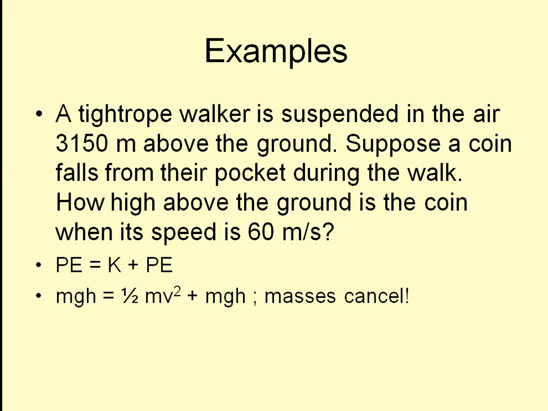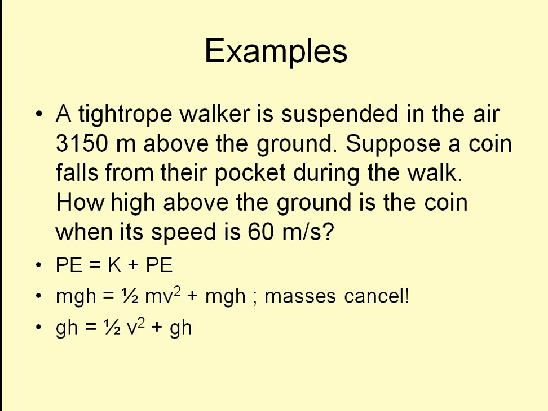Okay, so if we go ahead and write out all of our equations, every time you see a PE, that equation is always mgh. Wherever you see the K, you see your 1/2 mv squared. And still, mass is in all three of my expressions, so therefore mass will cancel, which is why we were not given the mass information of the coin. Okay, so when we cancel it out, we're just left with this.